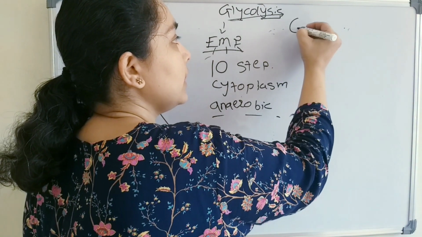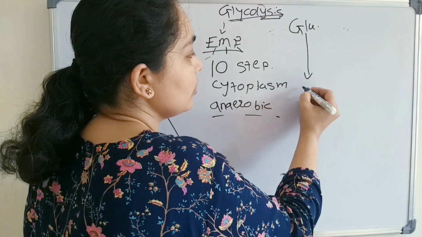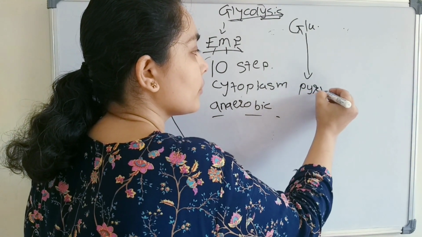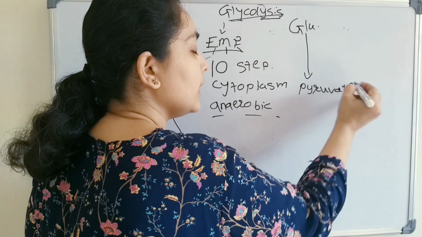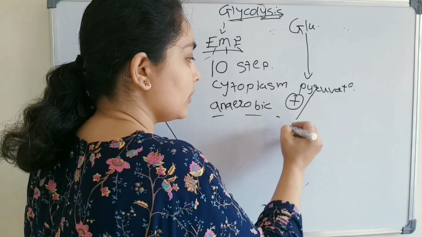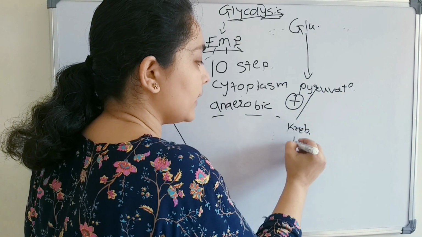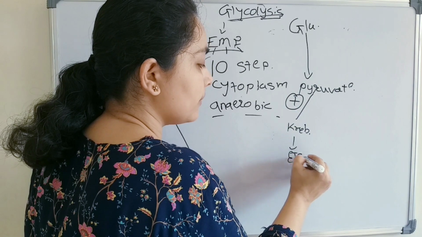We just saw that glycolysis is the conversion of glucose molecules to pyruvate. If oxygen is available, this will undergo the Krebs cycle and finally the electron transport chain.